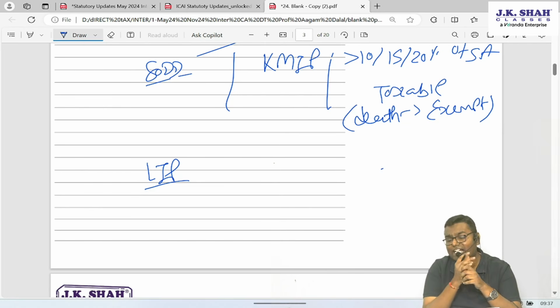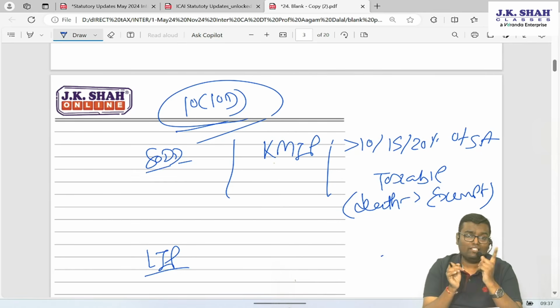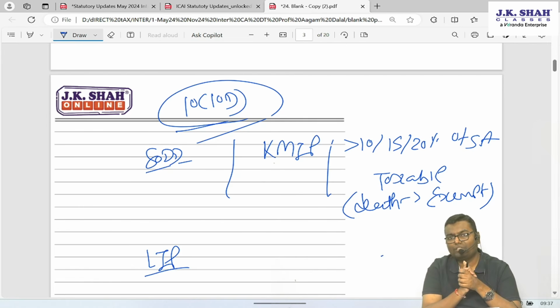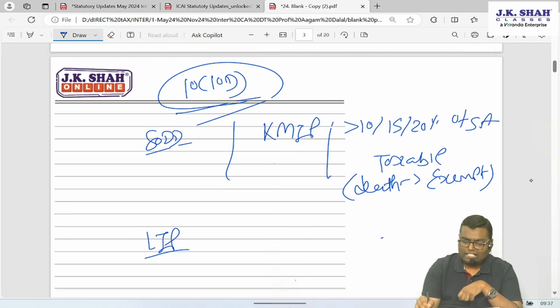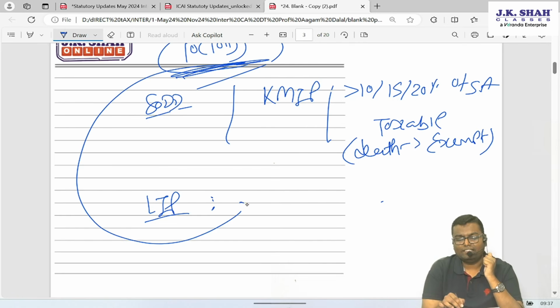So many high net worth individuals don't invest in FD, they invest in life insurance policy because they are getting good return, and that return is completely exempt as per 10 clause 10D. If they invest in FD, interest income will be taxable. If they invest in a life insurance policy, maturity will be exempt, and that's why they took the benefit of this provision. That's why Nirmala madam made an amendment, inserted a proviso in section 10 clause 10D.